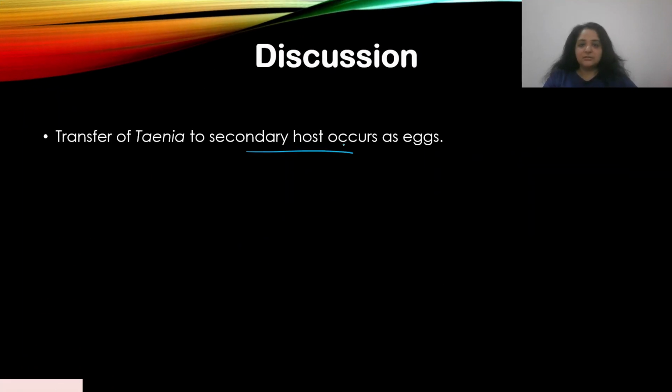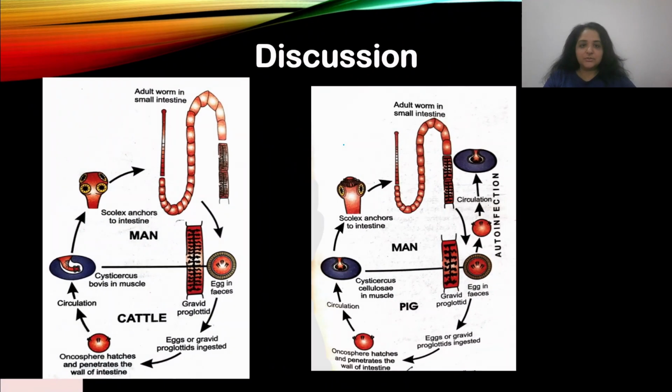Yeah, occurs as eggs. I think we have the life cycle of Taenia saginata here, and this is Taenia solium. Here you see Taenia saginata, the secondary host is cattle, let's say cow.